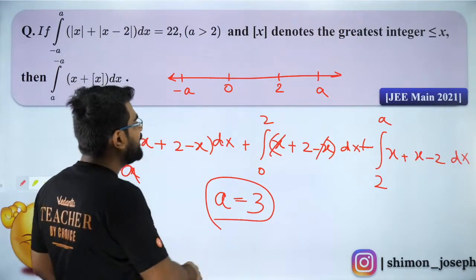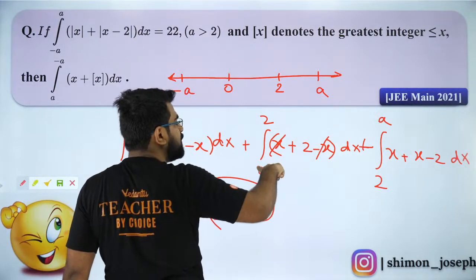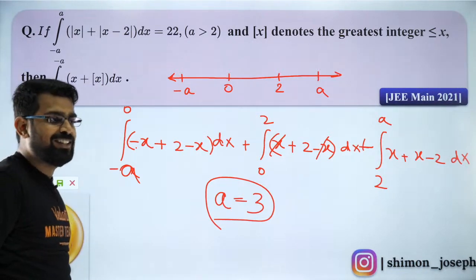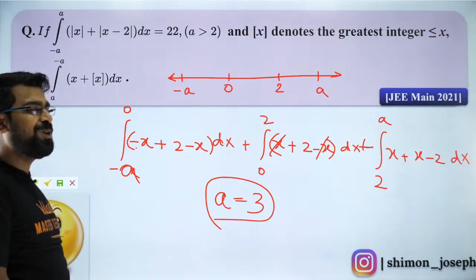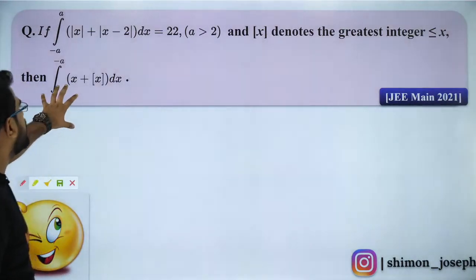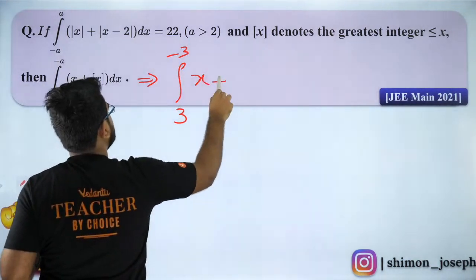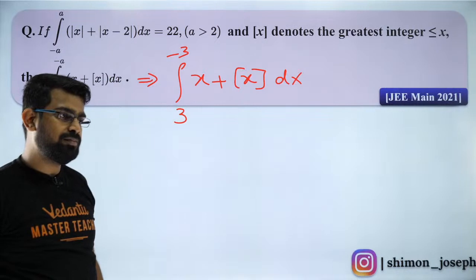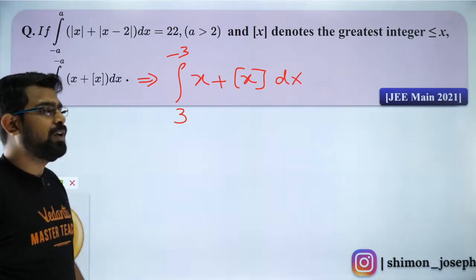Sujit, no Sujit. Integral of 2 is what? Integral of 2 is 2x. So 2x if I integrate from 0 to 2, it will be 4 only, na? Are you always right? Everybody is saying, sir, you're correct only. Okay, fine. So a is equal to 3 is what you get. Now, after you get what is a, you need to move forward. So can I write this as integral 3 to minus 3 x plus gif of x? So this is what you're supposed to do. Are you guys clear with it? Are you all fine with this? Yes? Fantastic, people.